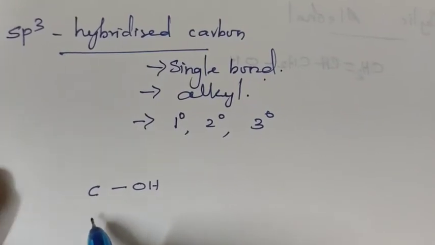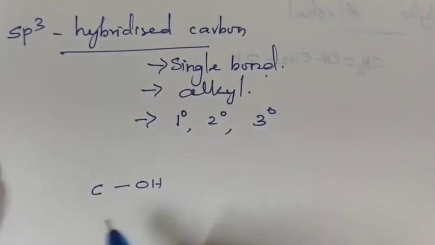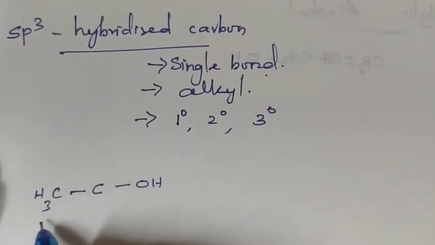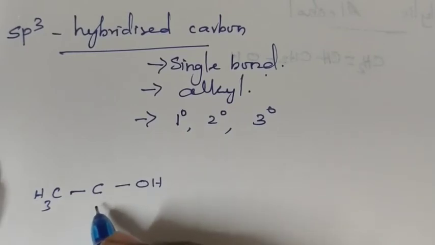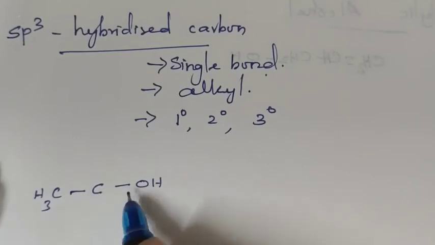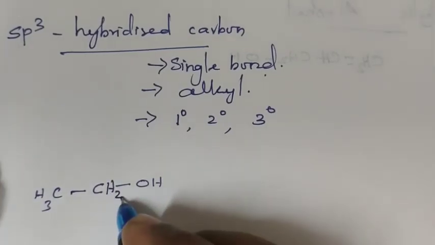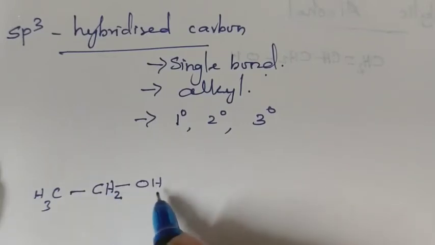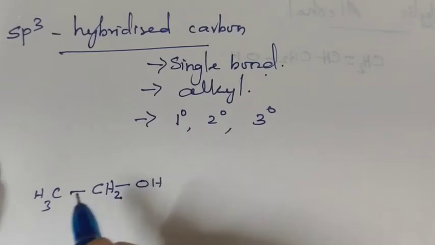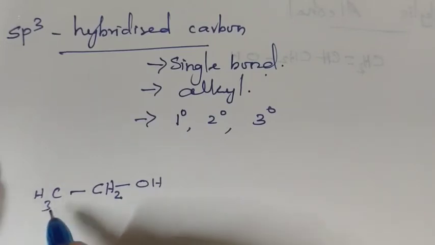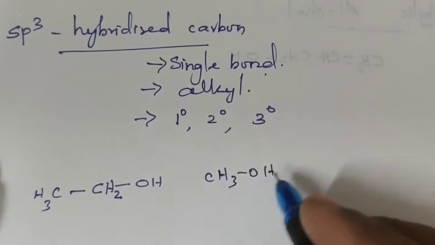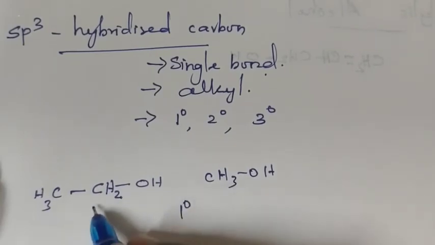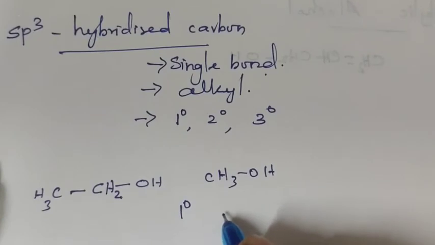See this carbon, the carbon which carries the OH group. If it is attached to only one other carbon atom, then this carbon is called primary carbon. Here one bond, here one bond. Carbon must have four bonds, therefore the remaining bonds are to H. So the carbon which carries the OH group is attached to only one carbon atom, or as in CH3OH no other carbon atom, and this is called primary carbon. Hence this alcohol is called primary alcohol.